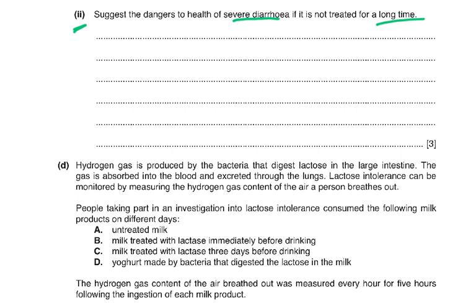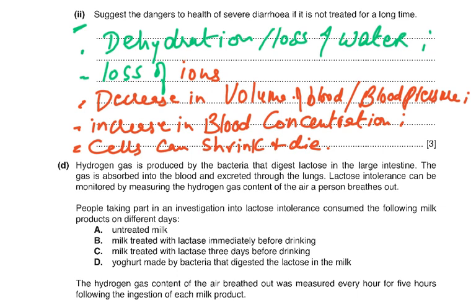And if the water is lost, then there's going to be an increase in the blood concentration, and that is going to affect the tissue fluid, and that could affect the cells. If the blood is too concentrated, then the water will move out of the cells and they will shrink, and those cells can die. So all of this, in the long term, will affect a lot of the body cells, which will be damaged. The dangers can be dehydration.